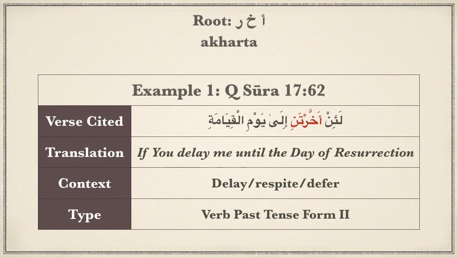Today's first word is akhara, a past tense verb with root letters of Hamza, Kha, and Ra. The meaning of this form is to delay or give respite. This concept is commonly discussed in the Quran, and this particular form appears in total 15 times. In this example, the verb is conjugated to pronounce akhartani, where the ta means you. The ni means me, but there is a ya attached that has been deleted.